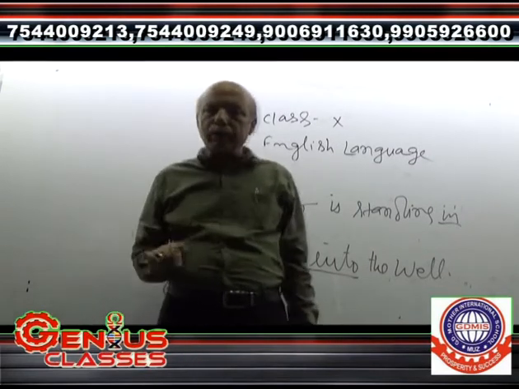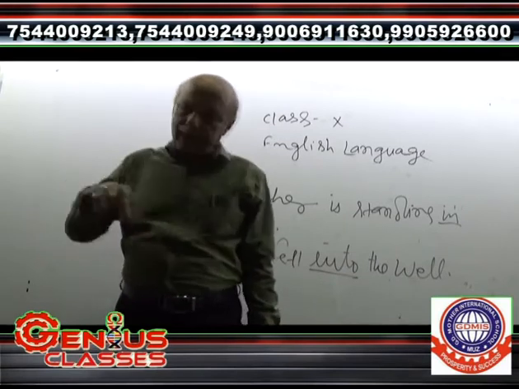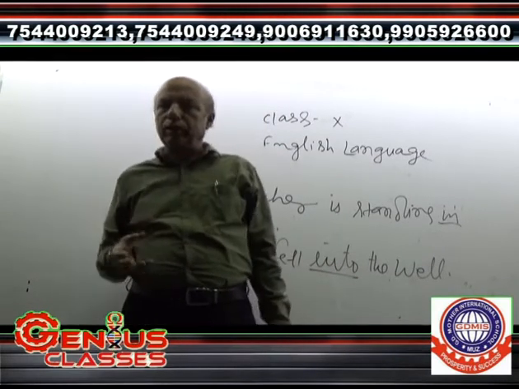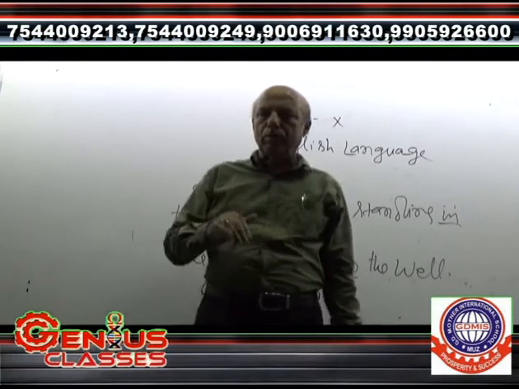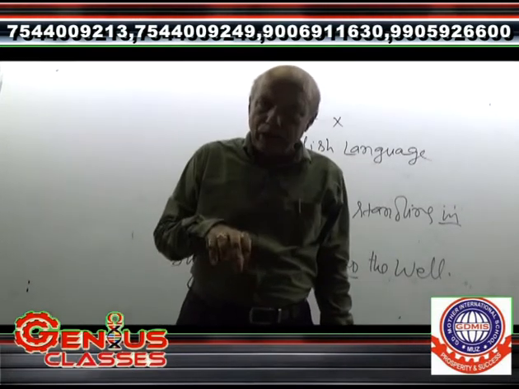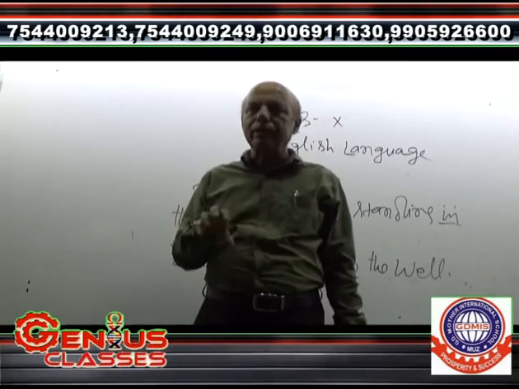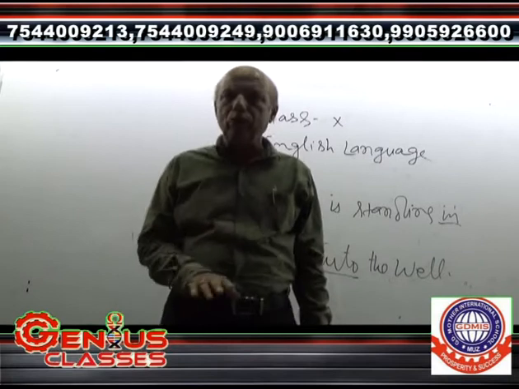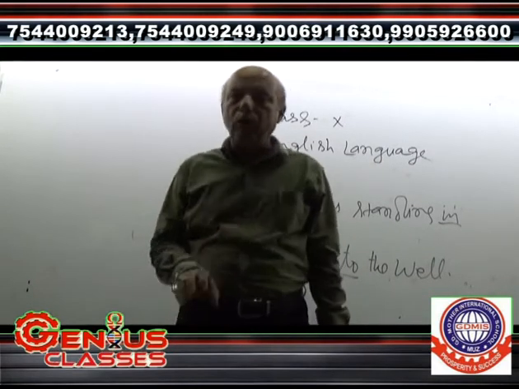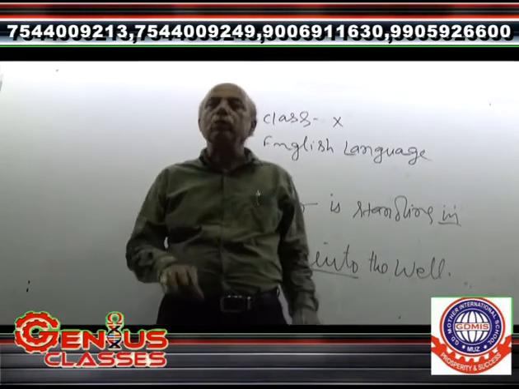Whenever into has been used, it has shown motion. The frog fell into the well. It means there is a motion that has been shown by the frog in the context of falling down into the well. So here it completely indicates motion, and in this context into has been used. As for example, it has been written in the sentence, the frog fell into the well. The frog fell into the river.